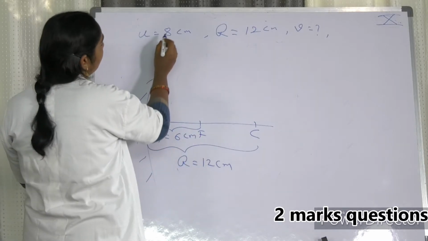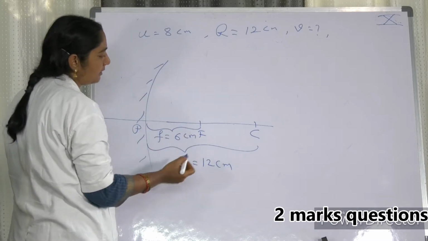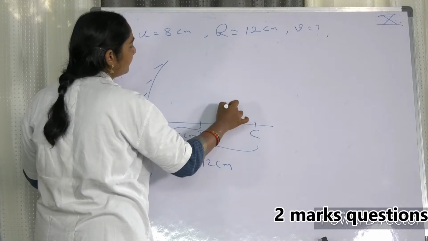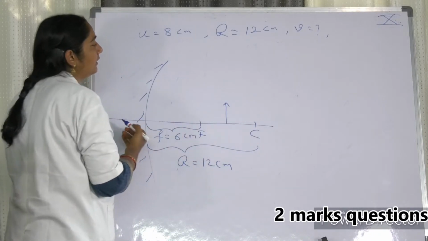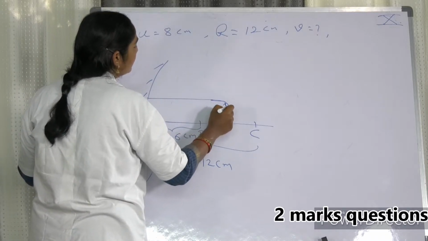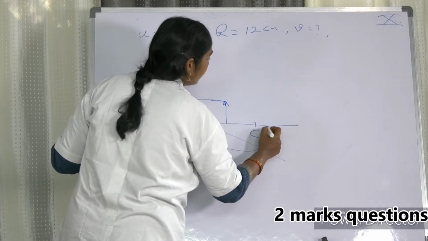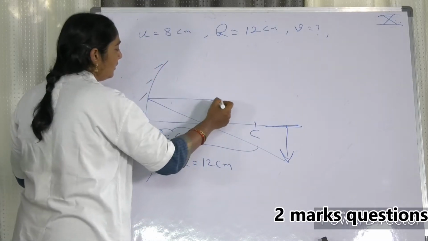Now the object is placed at a distance of 8 centimeters, which is between 6 and 12, so the object is placed between F and C. According to the ray rules, please draw the diagram. The image is formed somewhere beyond C. Already you know this.